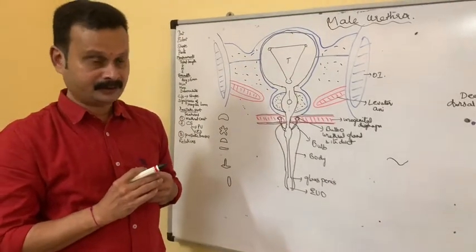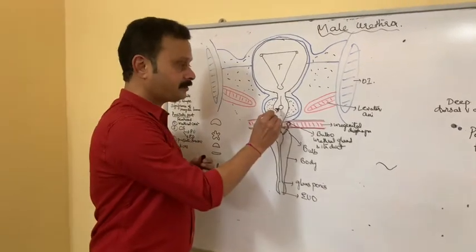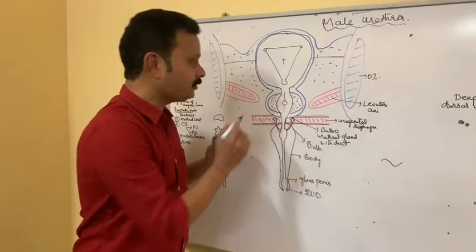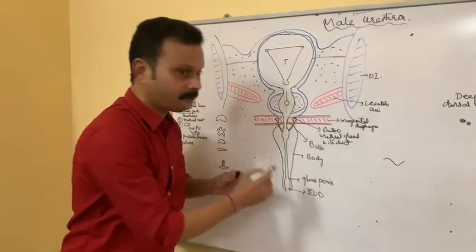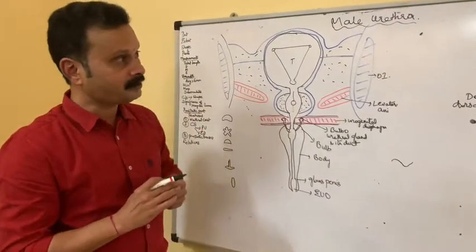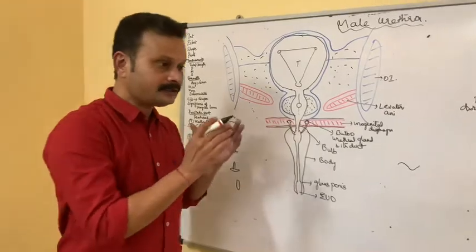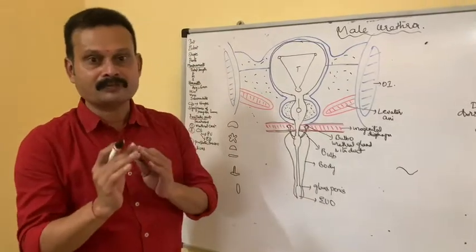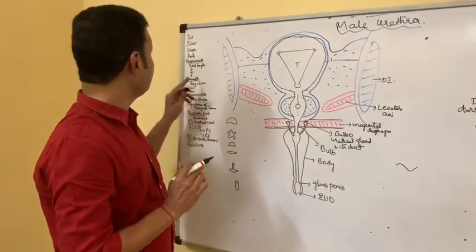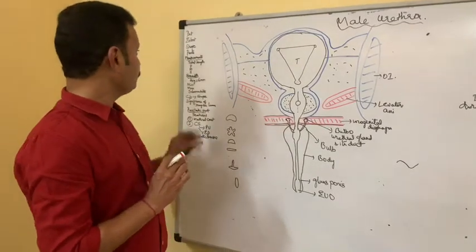In the membranous part, the anterior wall is 2 centimeters and the posterior wall is 1.25 centimeters only. That is the total length.